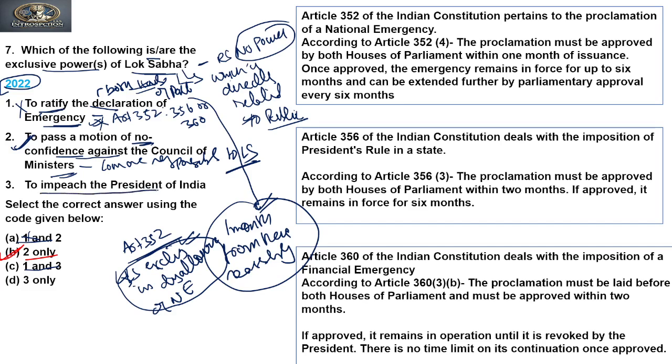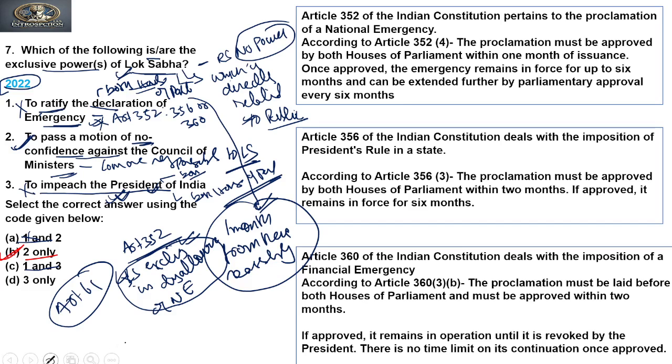To impeach the President of India, that talks about Article 61. In the election of the President of India, both Houses participate, and in impeachment also both Houses of Parliament participate. It is not an exclusive power of the Lok Sabha. It can be instigated by the Rajya Sabha also. The motion of removal of the President can also be introduced in the Rajya Sabha, and the charges can be investigated by the Lok Sabha. So both Houses have equal power in respect of the impeachment process. Because of this, the third is also incorrect.